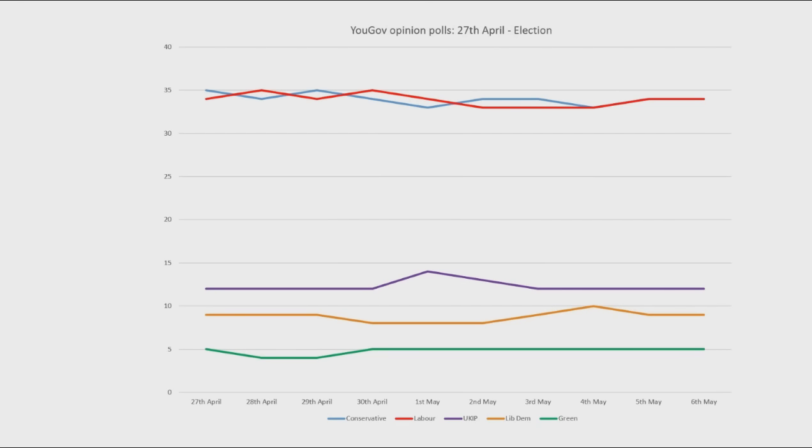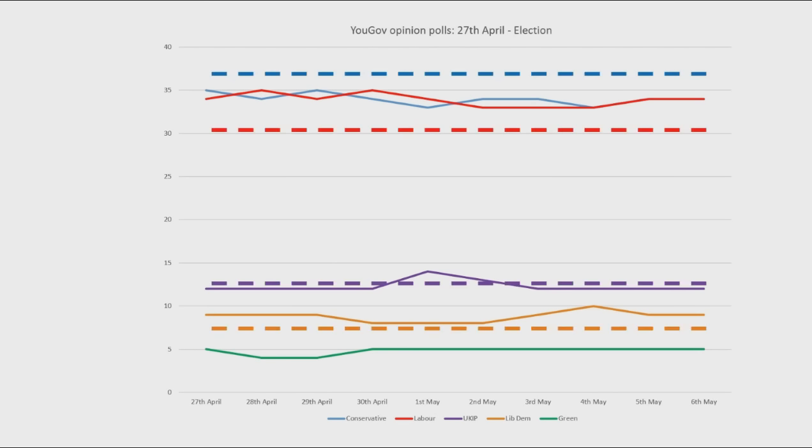Well, the voting share between Conservative and Labour, it's fairly flat. It's fairly flat between about 33 and 35%. And if we plot on the actual vote shares at the election, for the Conservatives, it's up at the top, then below it's Labour. But what we see is that the Conservative vote share indicated by the opinion poll is always below the actual vote share. And similarly for the Labour Party, their indicated vote based on the opinion poll is always above their actual vote share.